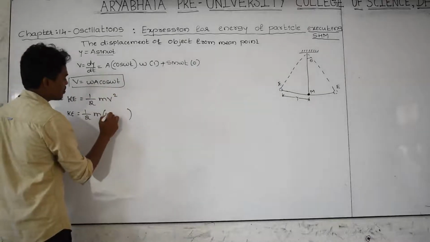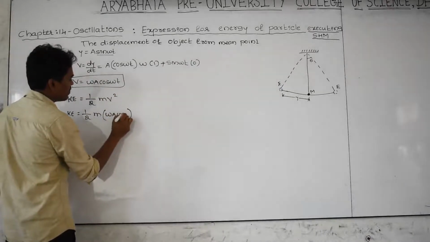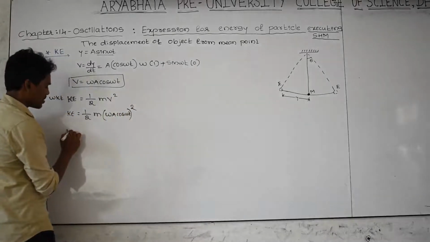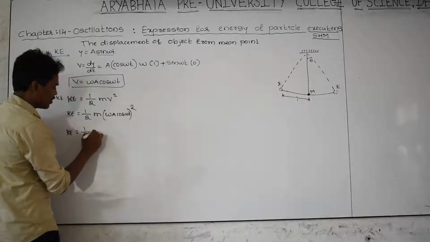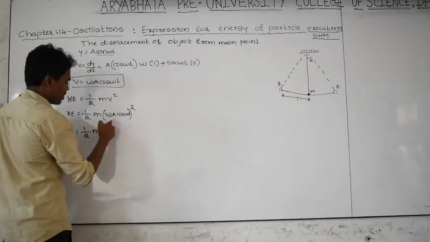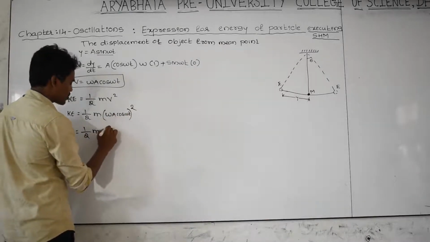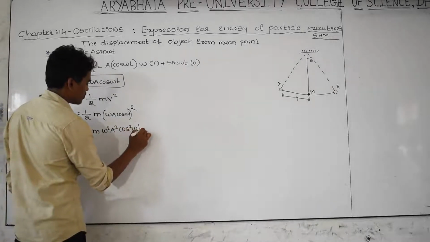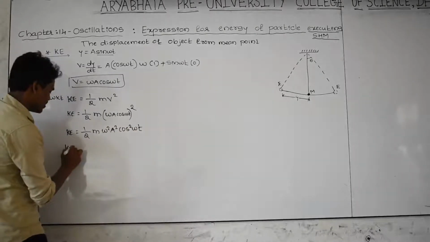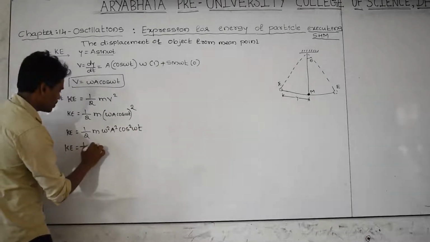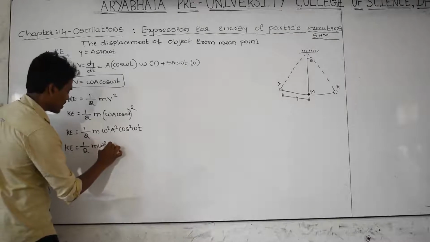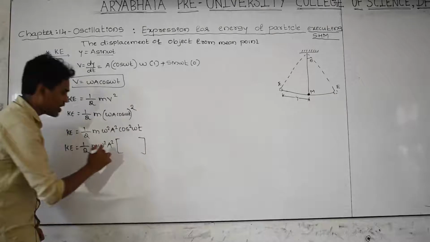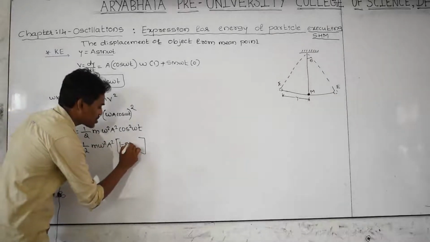Substitute omega a cos omega t and square it, and kinetic energy becomes 1 by 2 m omega square a square cos square omega t. I am writing cos square omega t as 1 minus sin square omega t.